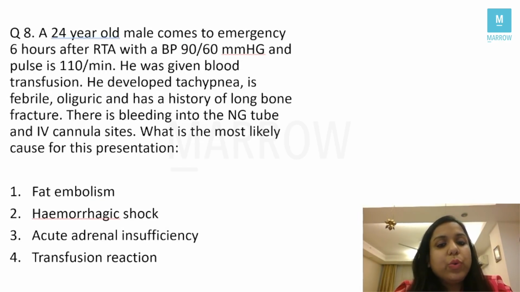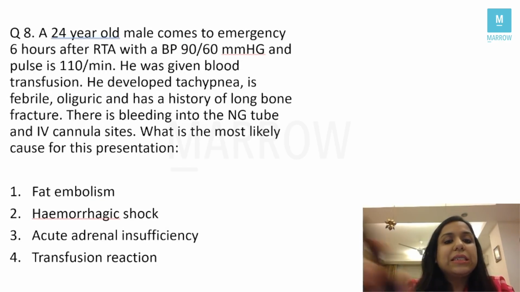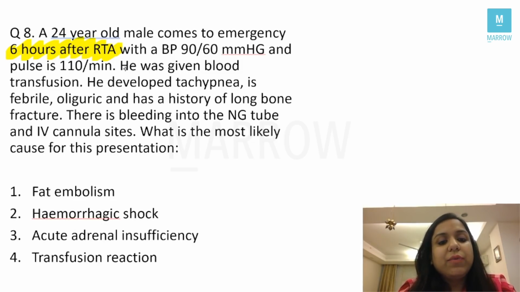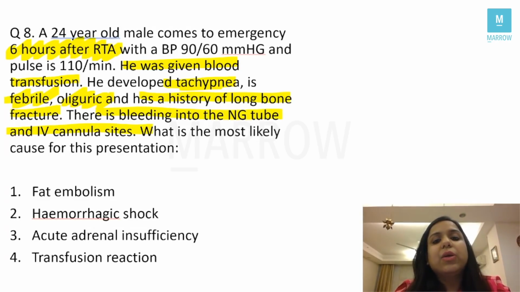A 24-year-old male comes to the emergency 6 hours after a road traffic accident with a BP of 90 by 60 millimeter mercury and a pulse of 110 per minute. He was given blood transfusion. He developed tachypnea, febrile, oliguric, and has a history of long bone fracture. There is bleeding into the NG tube and IV cannula sites. What is the most likely cause for this presentation? Fat embolism, hemorrhagic shock, acute adrenal insufficiency, and transfusion reaction.